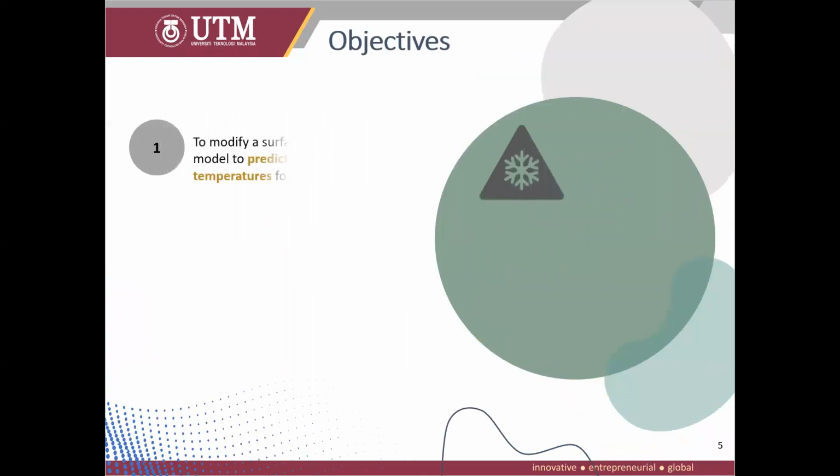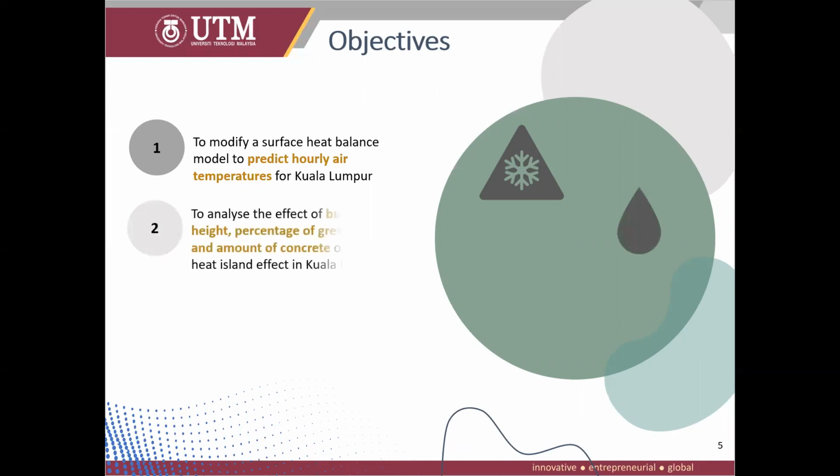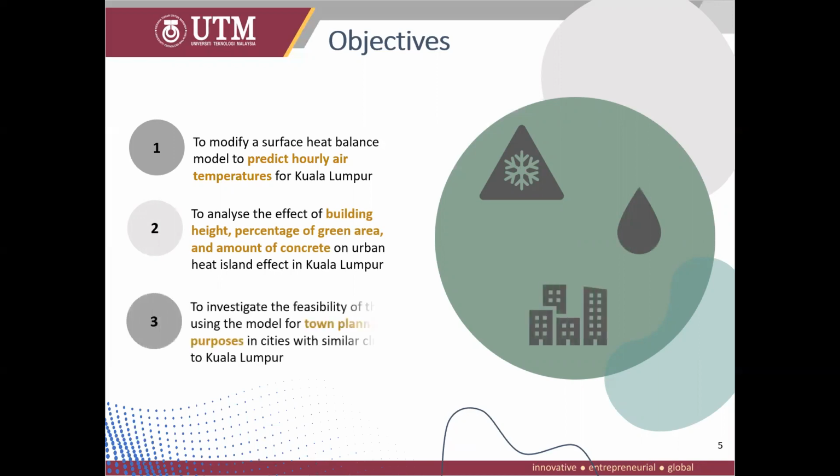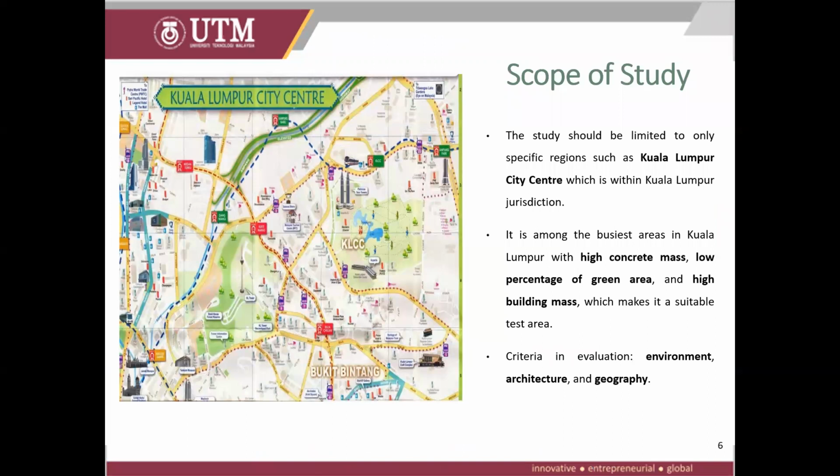For the objectives, the first would be to modify a surface heat balance model, which will be able to predict hourly air temperatures for Kuala Lumpur. The second would be to analyze the effect of building height, percentage of green area, and amount of concrete on urban heat island effect in Kuala Lumpur. And the third would be to investigate the feasibility of using the model for town planning purposes in cities with similar climate to Kuala Lumpur.